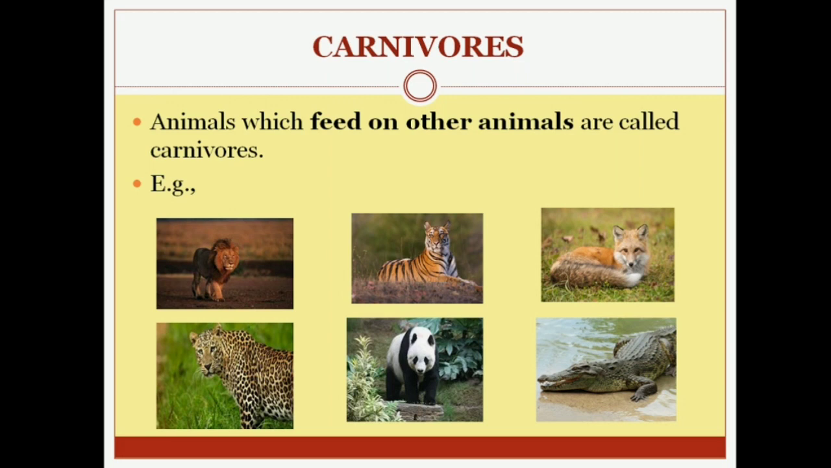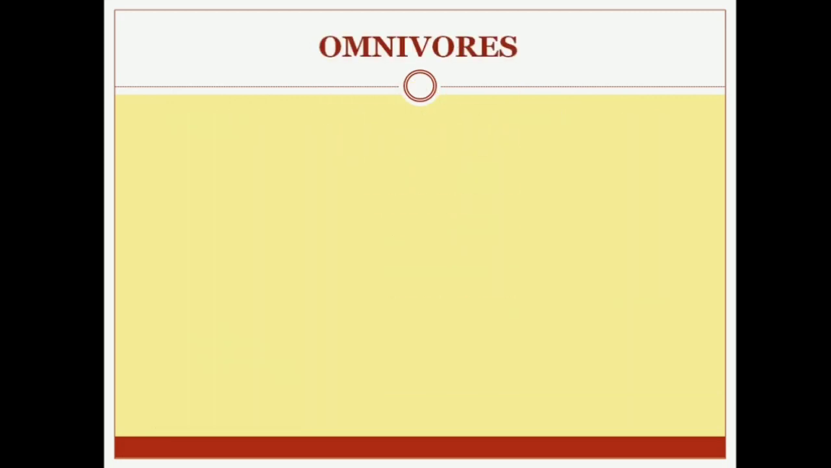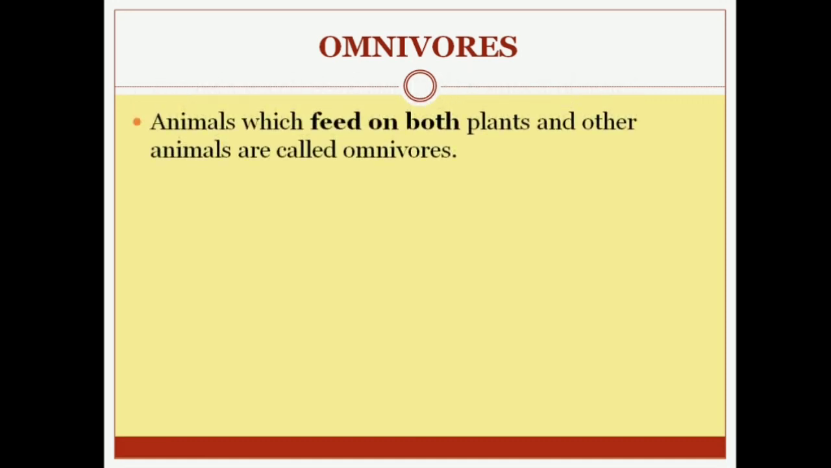Now let's see the third type, that is omnivores. Which type of animals or organisms are known as omnivores? Let's see. Animals which feed on both plants and other animals are called omnivores. So this type of animal eats both plants and animals as their food. Let's see the examples.